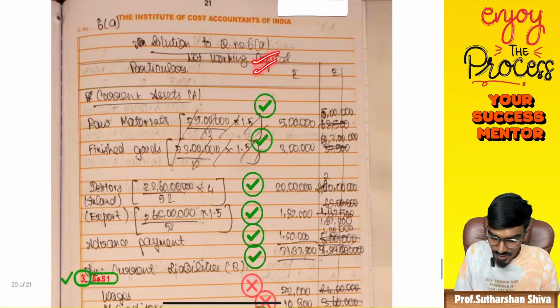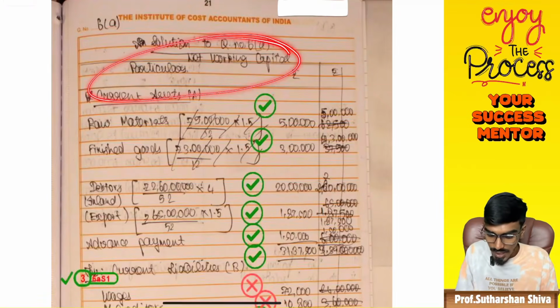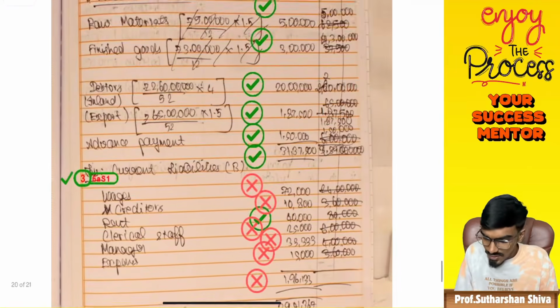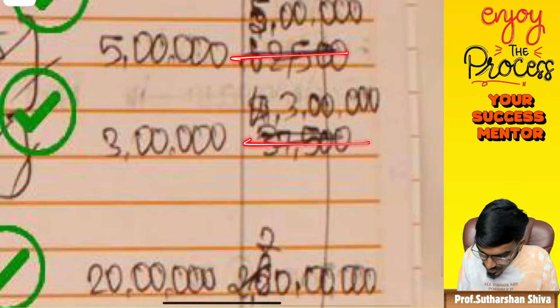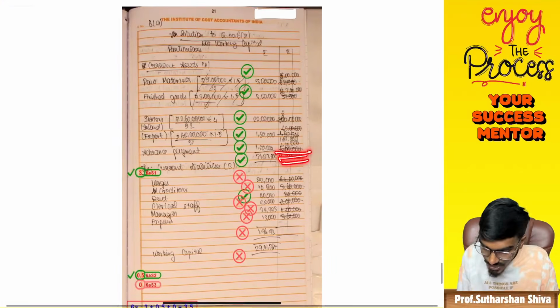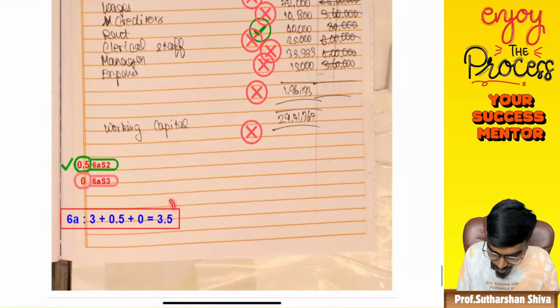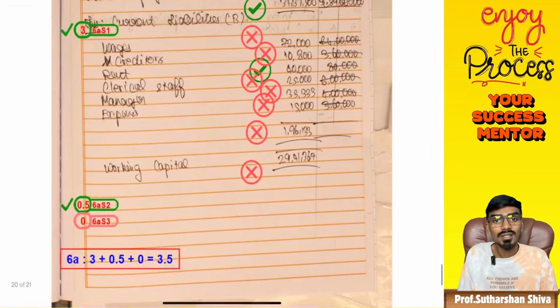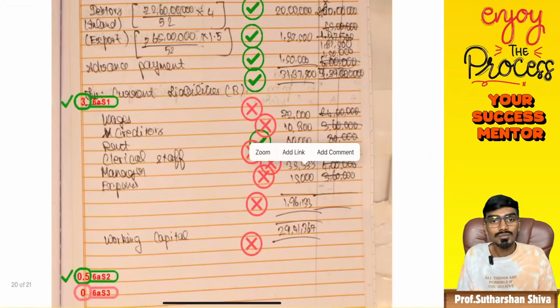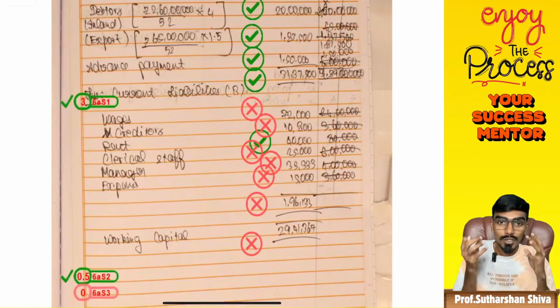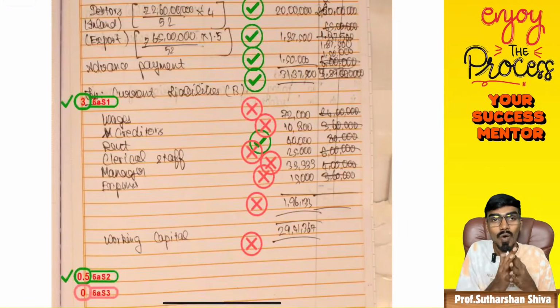Come to 6A, I guess it should be the last question. 6A is about, I guess, working capital management. Even though she wrote wrongly and mistakenly, and wrote it in the beside column, everything has been done. They gave 3.5 marks. She scored a rank also. See, it's about your confidence, it's about your writing, how much you have studied, you should present whatever the situation can be there in the examination.